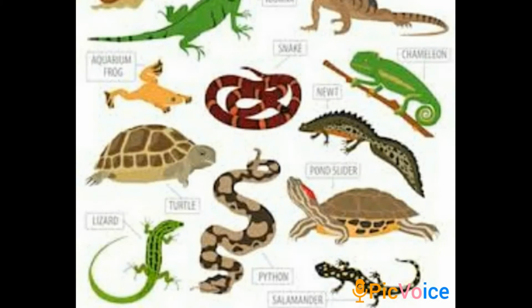Next, lizards, turtles, snakes and crocodiles. Children, lizards, turtles, snakes and crocodiles are cousins. That means they are in the same group of animals. And they all have scales on their body. Their body is covered by scales. And they lay eggs on land. Where will they lay eggs, children? They lay eggs on land.